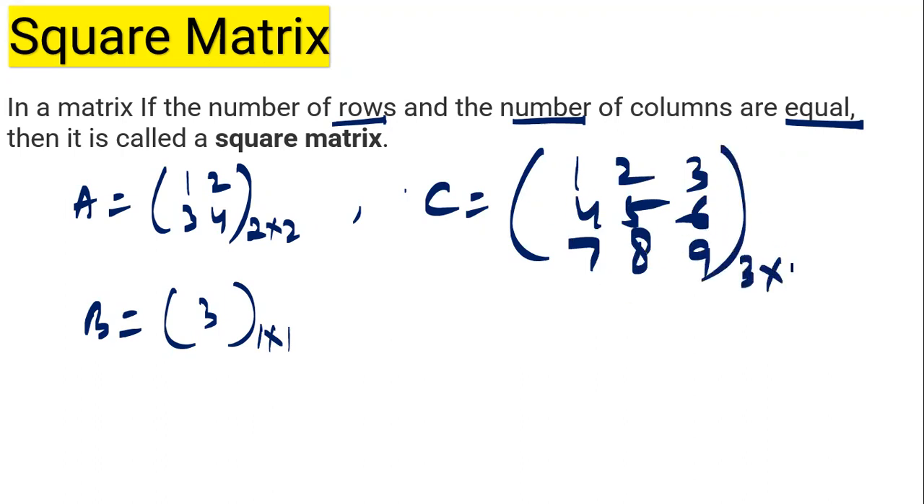its order is 3 by 3. Number of rows and columns are equal. And these are the examples of square matrix.